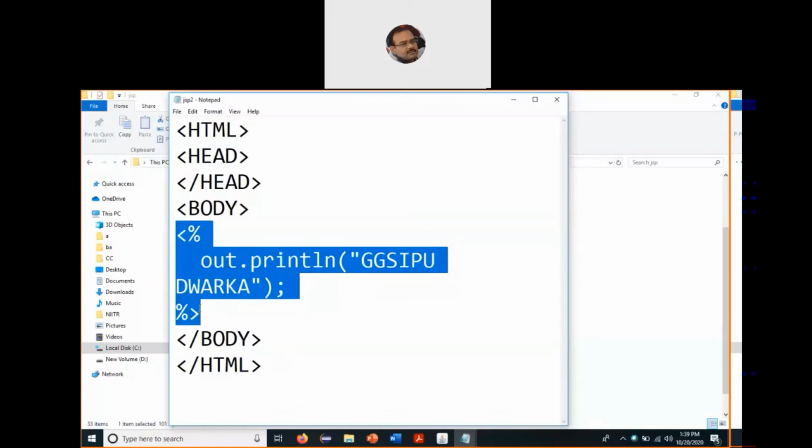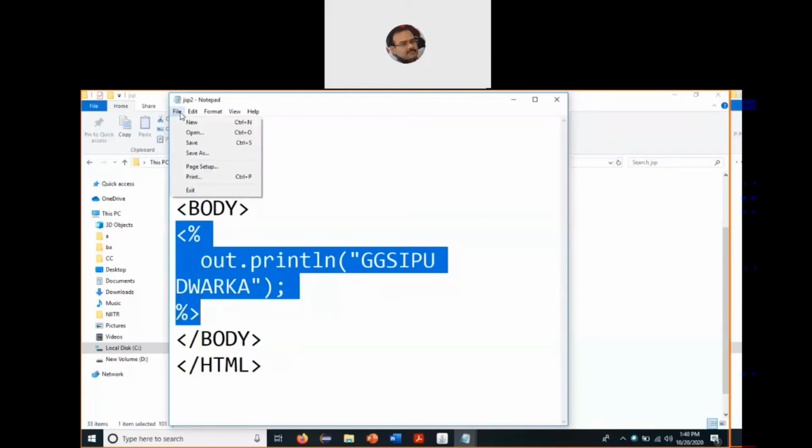Now, what does the JSP scriptlet help us to do? It helps us to embed pure core Java code into the JSP programs. The syntax of writing it is the less than symbol, percentage, and we write the Java code, and then again percentage and the greater than symbol. So within these two angular brackets, we are able to embed pure core Java code, what we call POJO, plain old Java object code, directly into the JSP files. And then we close the body tag and then the html tag.